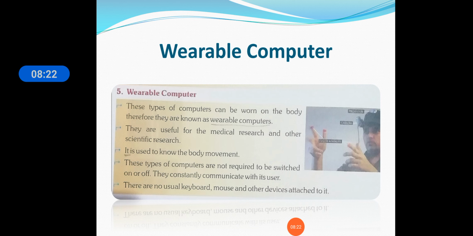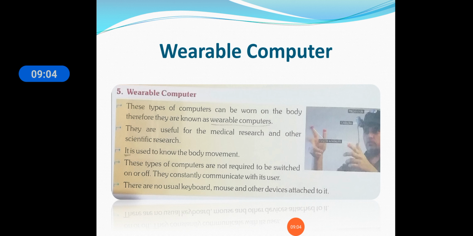It is used to know the body movement. Any body movement, we can make use of them and perform simultaneously. This type of computer is not required to be switched on or off. They constantly communicate with the user, whoever is using it, so it communicates with the user directly. There are no usual keyboards, mouse and other devices attached to it.